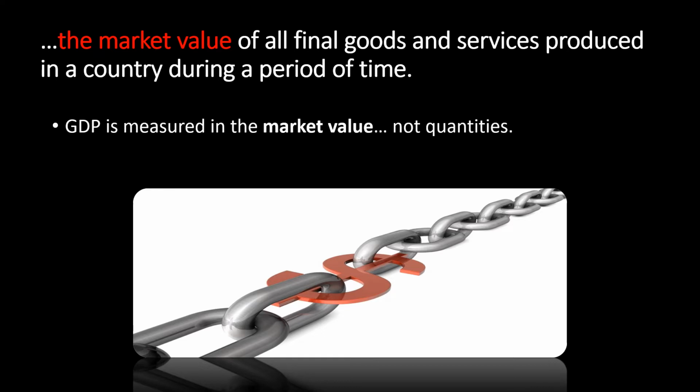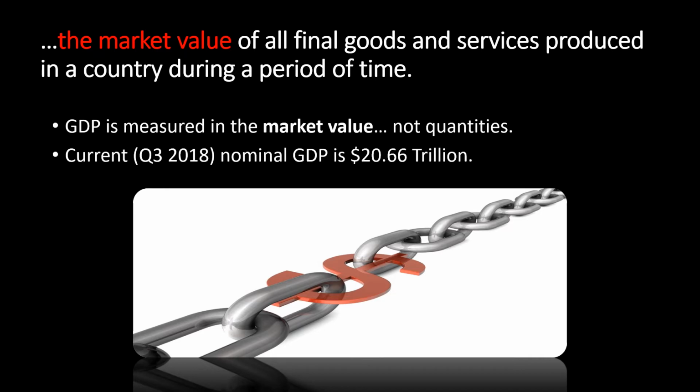It's not measured in quantities. We're not going to say something like the GDP is 5 airplanes. And the reason why we're not going to say that is because 5 airplanes or 5 pencils are very, very different. That provides different jobs, it provides different amount of wealth, so we want to have it in a market value. Currently, nominal GDP in the United States, as of the recording of this video, is $20.66 trillion.